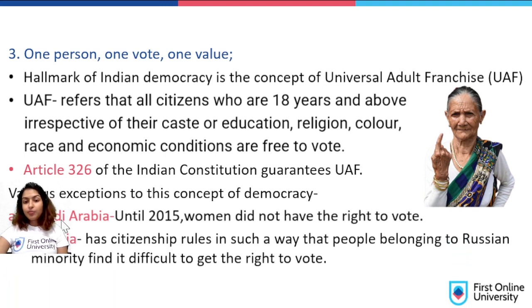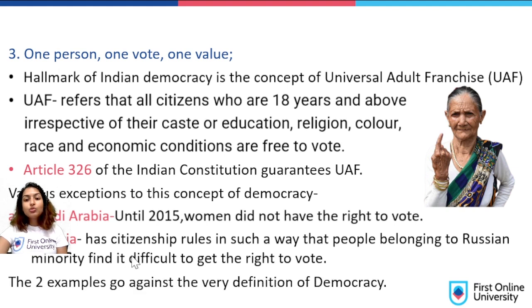Estonia is a place in Northern Europe. In this country, they had citizenship rules in such a way that people belonging to the Russian minority found it difficult to get the right to vote.